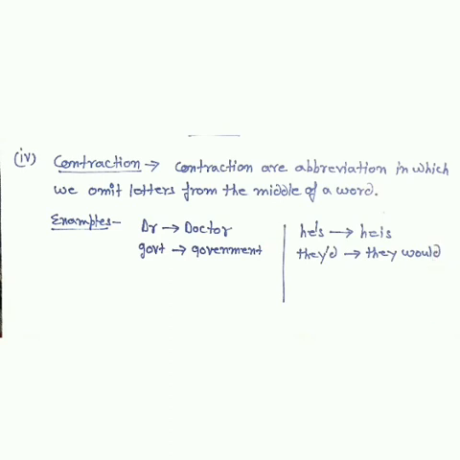We can also use the apostrophe sign if we have two words, only to show that the middle part has been omitted. As I have written, for example, he is, and we can write he apostrophe s. Same way they would, we can write they apostrophe d. These are the four types of abbreviation, and I hope that you will use these abbreviations in your note making exercises.